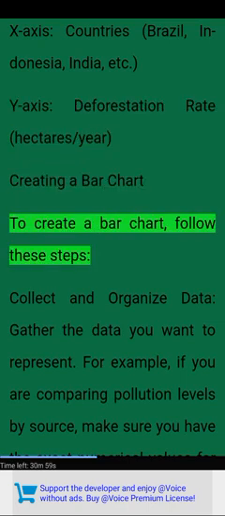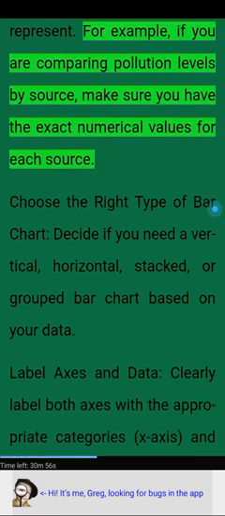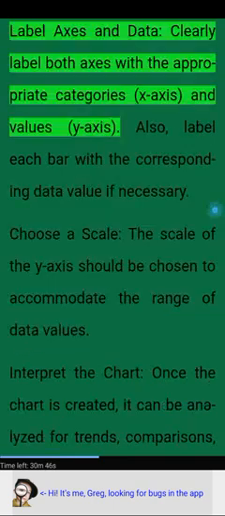Creating a bar chart. To create a bar chart, follow these steps. Collect and organize data. Gather the data you want to represent. For example, if you are comparing pollution levels by source, make sure you have the exact numerical values for each source. Choose the right type of bar chart. Decide if you need a vertical, horizontal, stacked, or grouped bar chart based on your data.